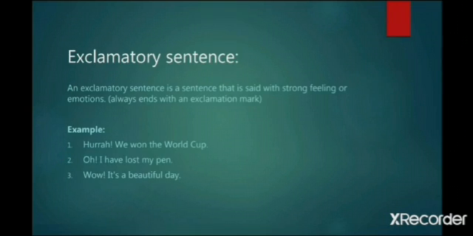The second type is exclamatory sentence. An exclamatory sentence is a sentence that is said with strong feeling or emotions. These types of sentences show strong feeling or emotion, and these sentences end with an exclamation mark. Look at these sentences. Hurrah! We won the World Cup. Oh, I have lost my pen. Wow, it's a beautiful day. So, an exclamatory sentence is a sentence that is said with strong feeling or emotion.